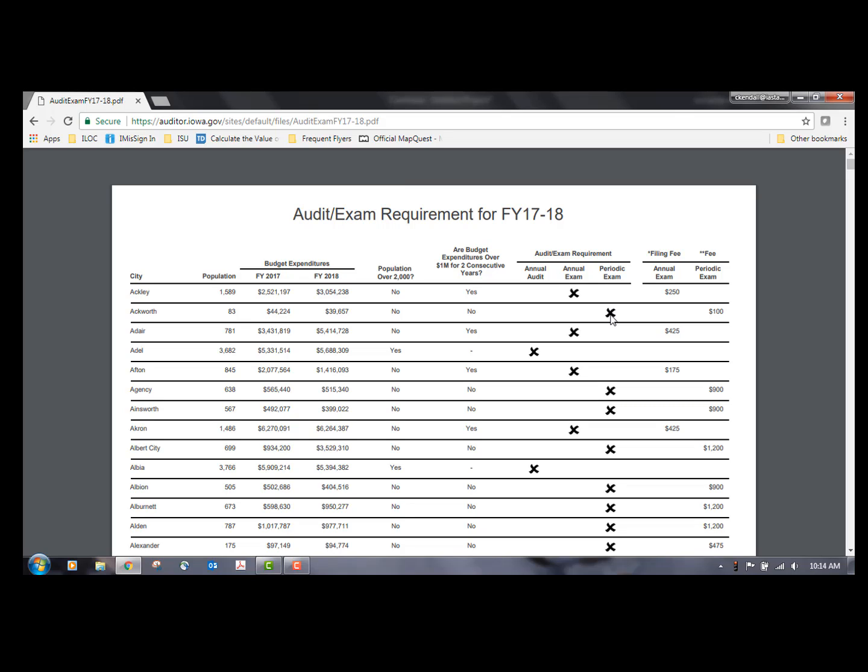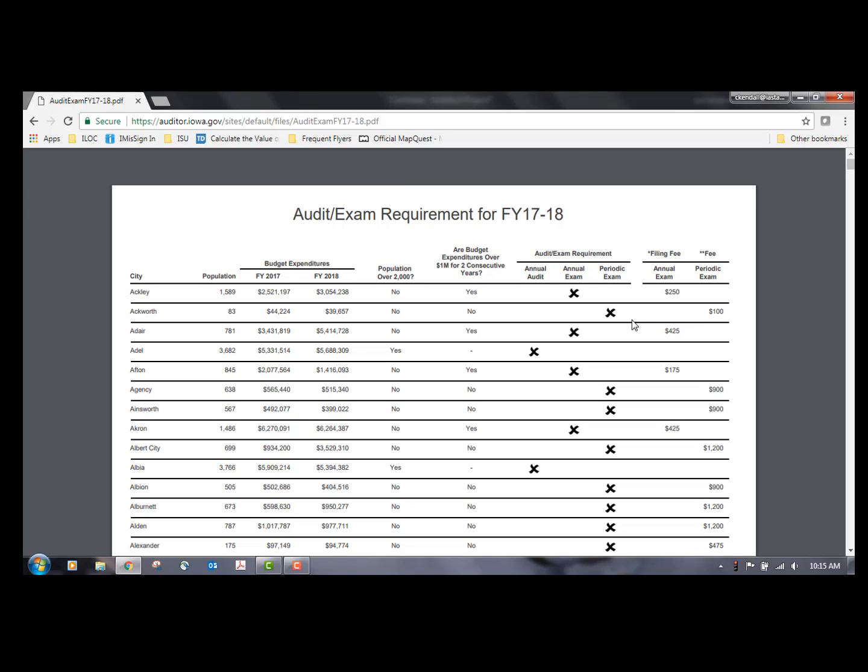And all of that is managed by the state auditor's office because they realize that a small community, be it 800, 900, or 83 people, has limited resources to find yourselves a CPA and all those kinds of things, so the state is going to manage that for you.